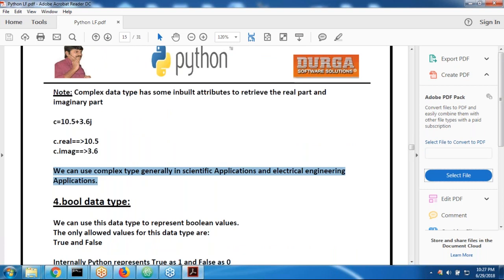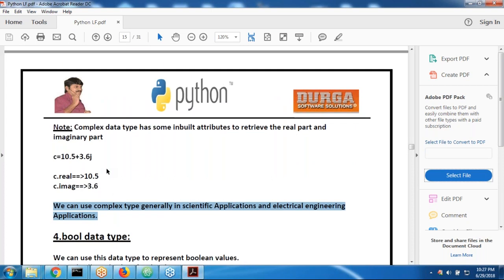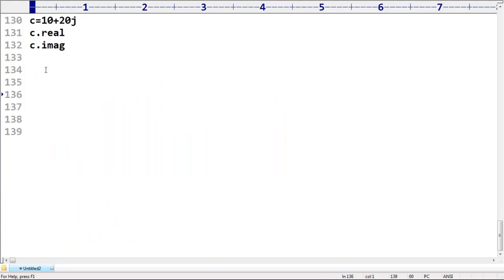Sir, we can use complex type generally in scientific applications and electrical engineering applications. Don't get confused. All the things are documented very neatly for you people. Just take the printout and go through that, then you will get much clarity. But these things are not recommended to spend much time on because these are basics. We are not going to use these complex numbers multiple times. Next topic, Boolean data type.